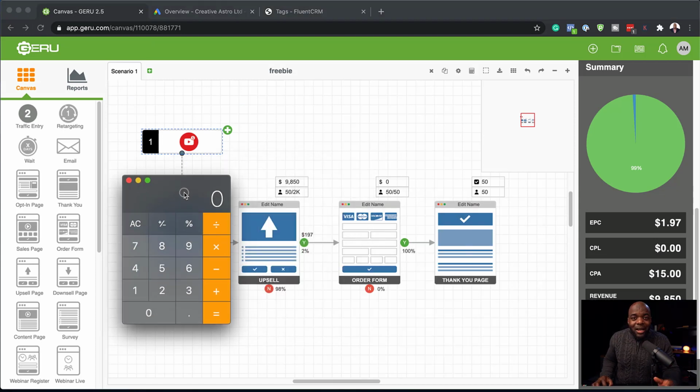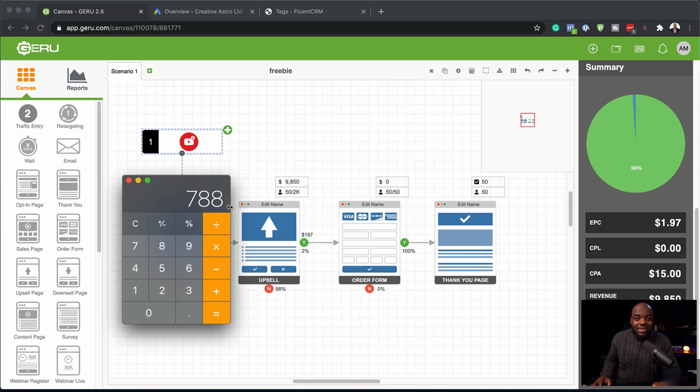Okay, so for this, I'm going to use a calculator. Let's say if 2% would have bought, how much money would we have made from this funnel? So 2% is 2 divided by 100 times 200 subscribers. Okay, that was 4 people at our product here of 197.